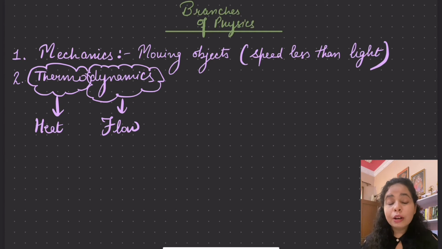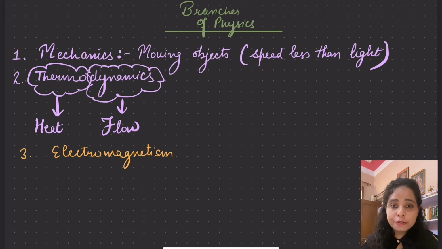In this case, we talk about the steam engine, we talk about the working of a refrigerator, that is flow of heat. So this is a different branch of physics, and we have it as a different subject as well, but you are lucky enough because you are going to study it as a chapter in physics. The third branch of physics is electromagnetism, and it deals with the theory of electricity, magnetism, and electromagnetic waves. So this is again a different branch. If you want to do masters in physics, then definitely you are going to learn it as a different subject.